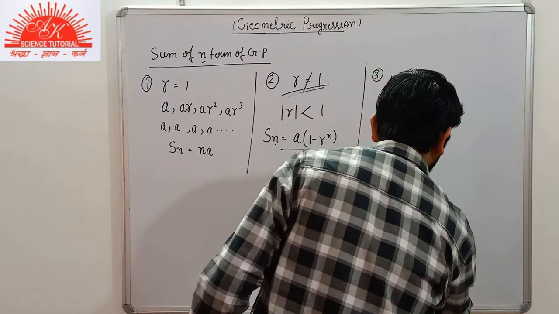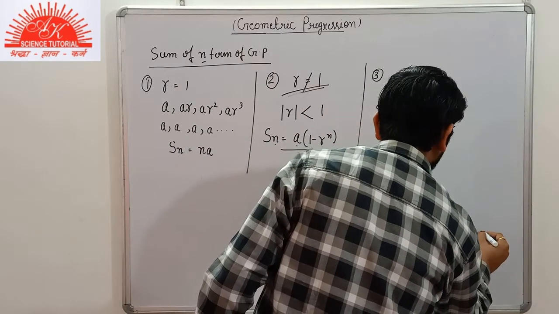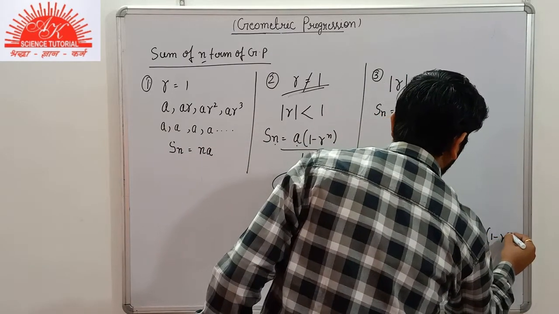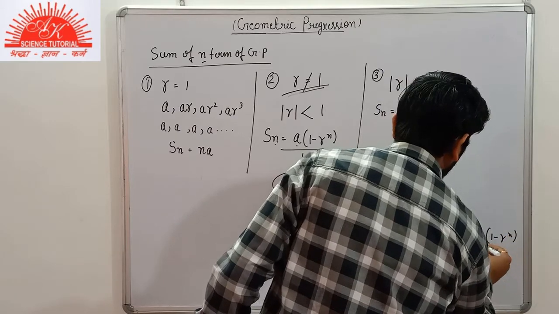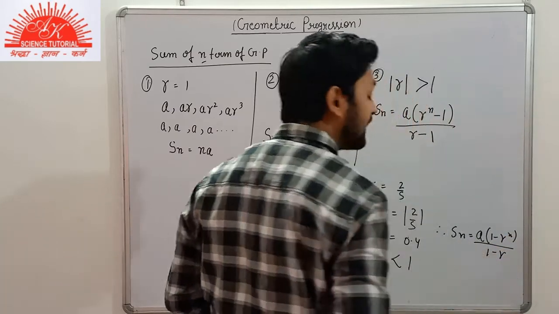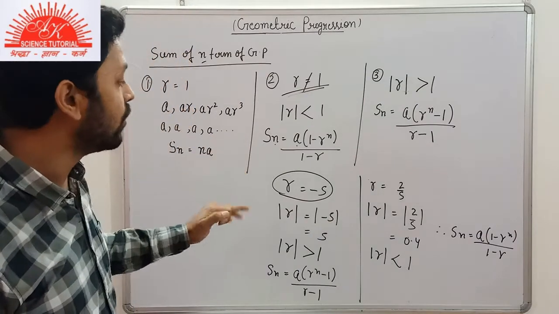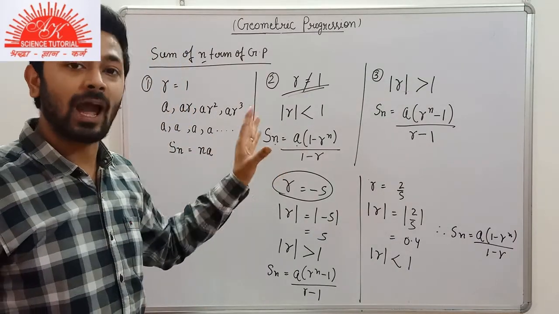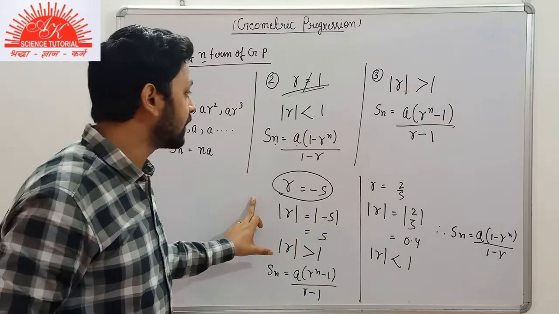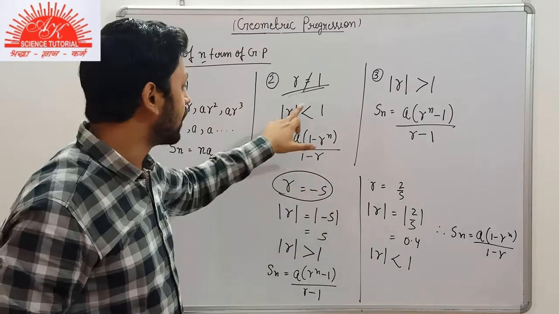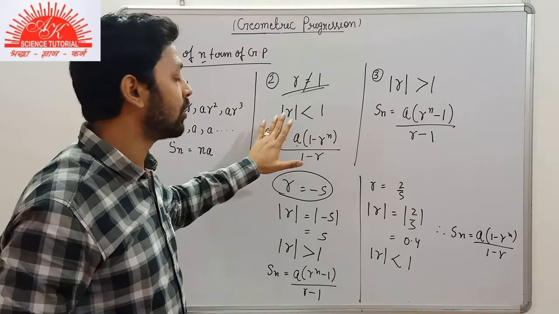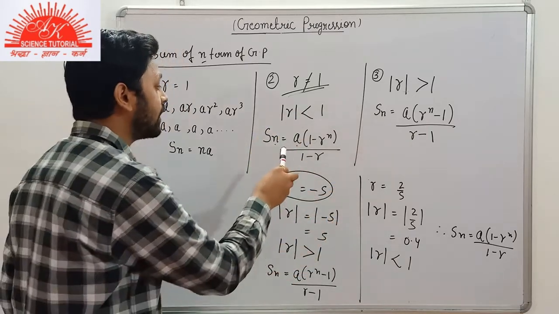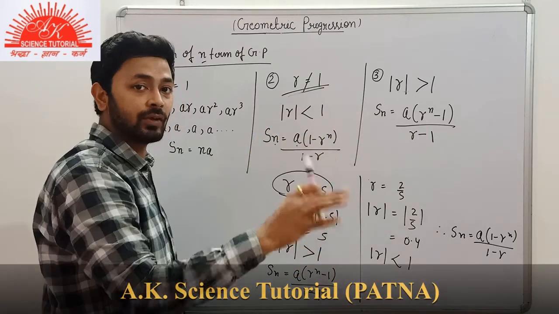Therefore we will apply the formula sum of n terms A into 1 minus R to the power n by 1 minus R. That is the use of absolute value, only to know which formula we have to apply, the greater formula or the smaller formula here.